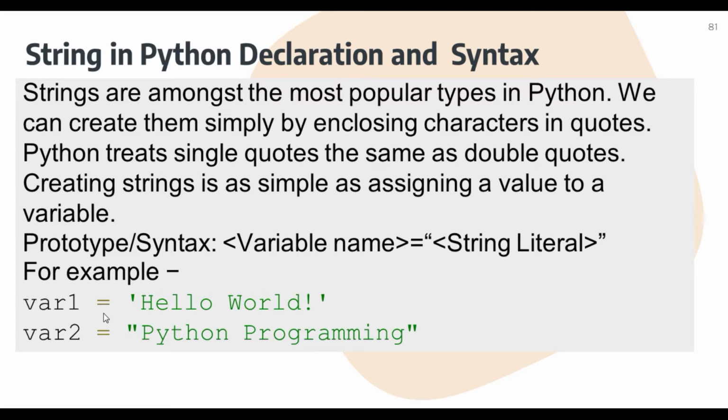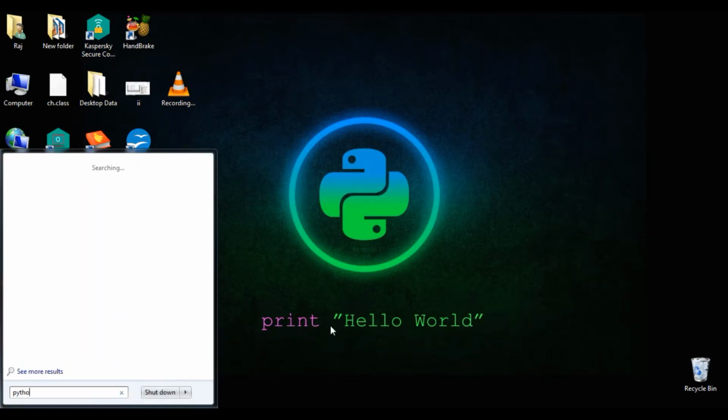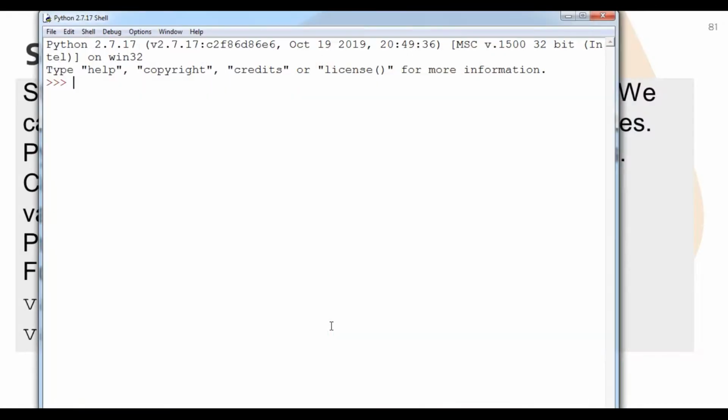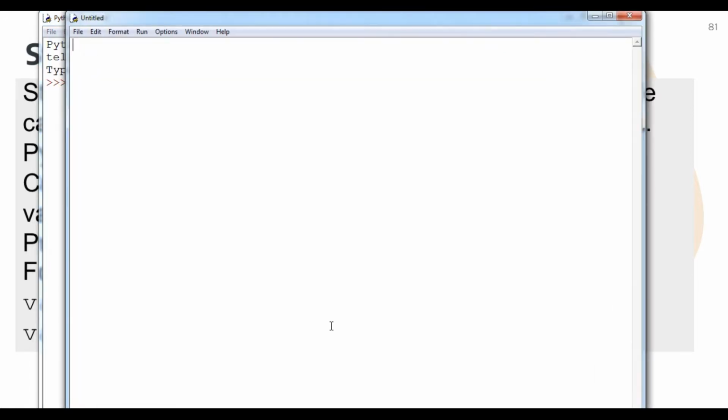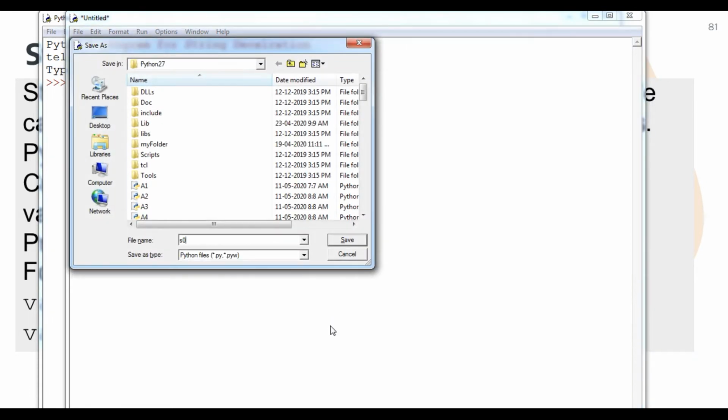Here you can see the example: var1 equals to, within single quote, hello world, and then var2 equals to Python programming. Okay, student, now we will do the same practice here. To do that, I am going to open the Python IDLE. We have to open a file in script mode. A comment, a program for string declaration. Suppose s1 equals to, within single quote, hi Python. Now I am going to run it, and the file name is, suppose, s0.